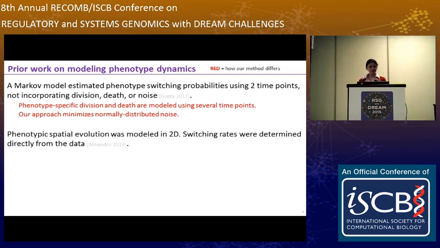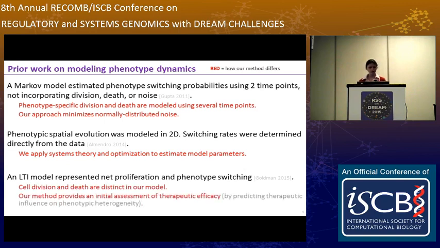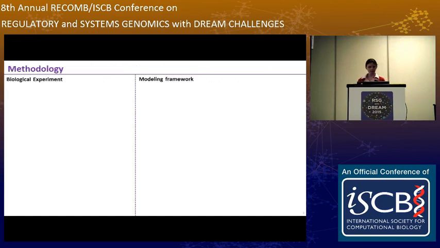Alejandro et al. modeled phenotypic spatial evolution in 2 dimensions, and switching rates were determined directly from the data. So we apply systems theory and optimization to estimate our model parameters. Finally, Goldman et al. built an LTI model to represent net proliferation and phenotype switching. However, cell division and death are distinct in our model, and our method provides an initial assessment of therapeutic efficacy.